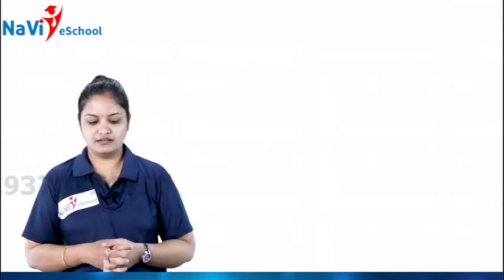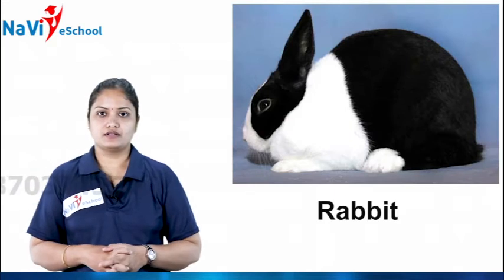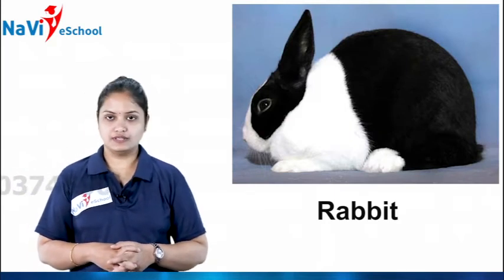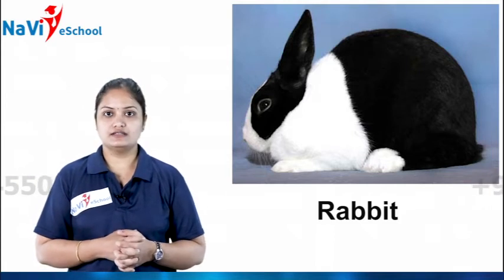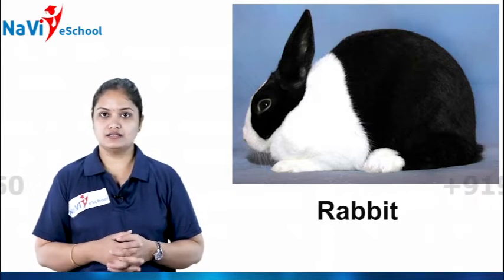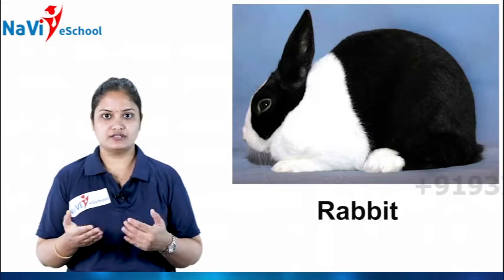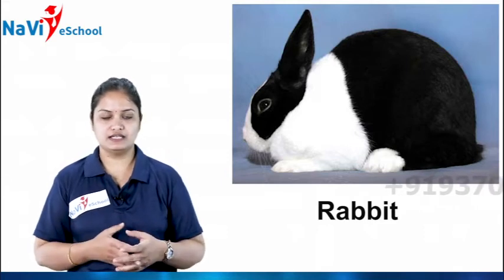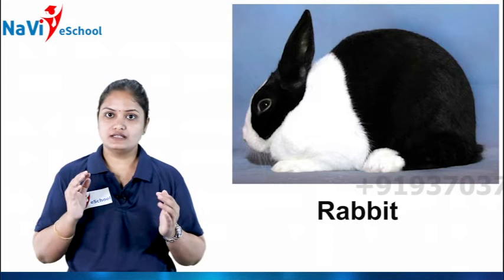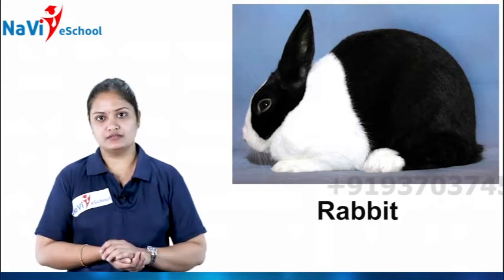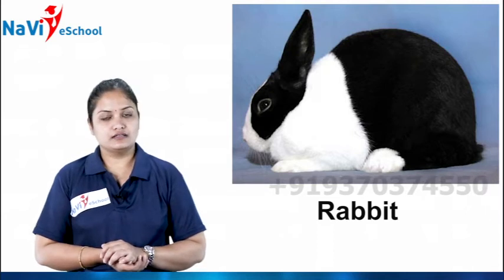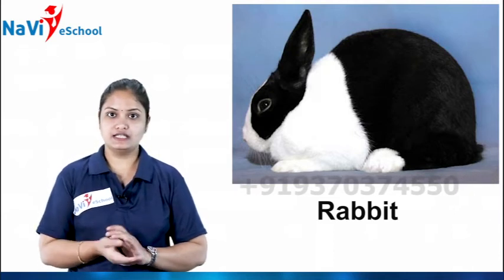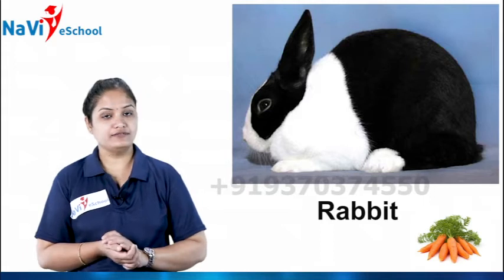So next comes here rabbit. Rabbit usually you can find in white color or black color or brown or a mixed color, white and black, or a brown color, like this. So this is a medium sized animal, if you talk about the size. Then the food which it can eat is carrot. And where it lives